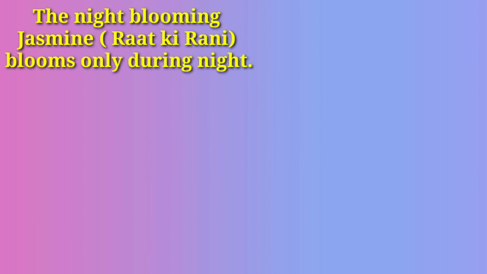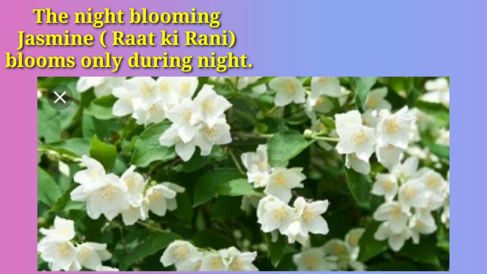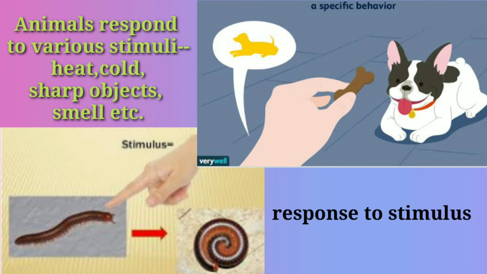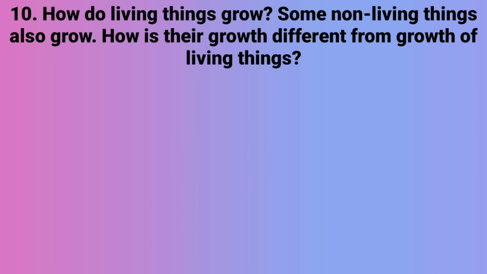In the same way, the night blooming flower, that is jasmine, which we also call Raat Ki Rani, blooms only during night. Animals respond to various stimuli like heat, cold, sharp objects, smell, etc. Next question is, how do living things grow? Some non-living things also grow. How is their growth different from growth of living things?